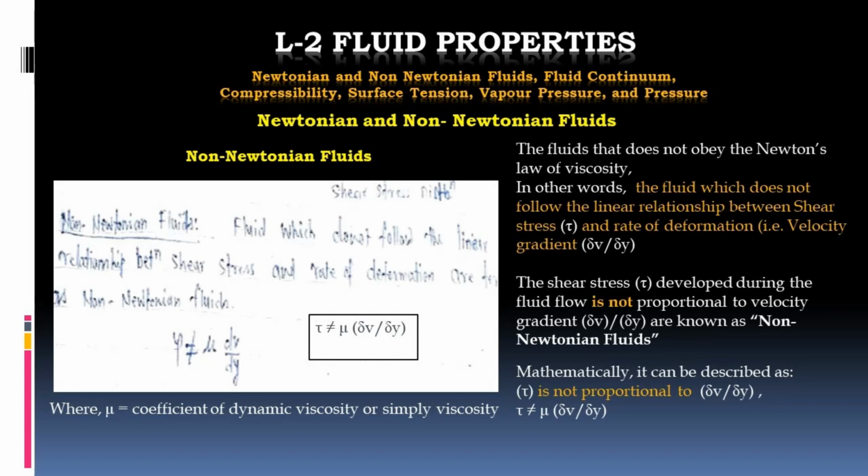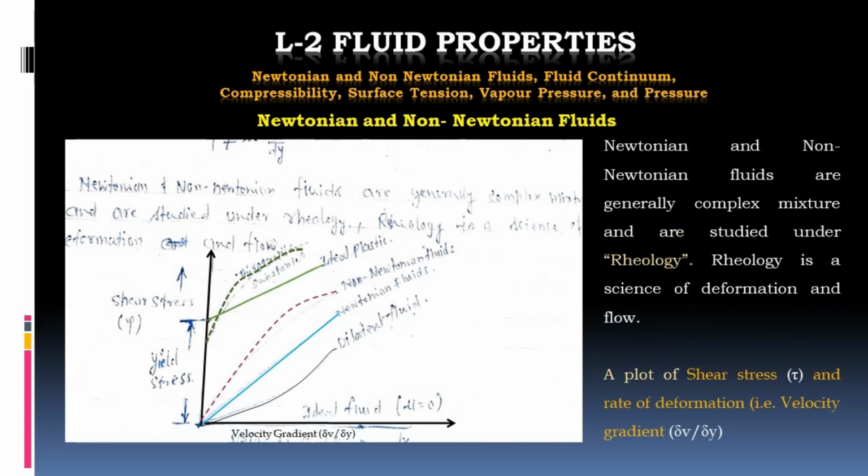Tau is not equal to mu into delta v upon delta y, or tau is not equal to mu into dv upon dy. Very simple. The non-Newtonian fluids are those which do not obey Newton's law of viscosity. We'll move further.